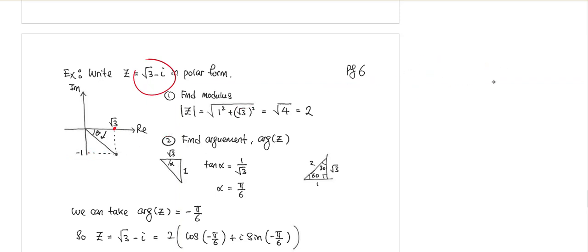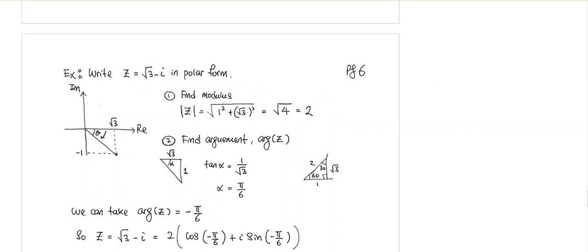Okay, no big deal. So what is the magnitude, the modulus? Well, Pythagoras' theorem tells us it's going to be the square root of 1 squared plus square root of 3 squared, because this distance here is 1 and this distance here is square root of 3. So it will be 4. Take the square root, it will be 2. So the modulus is 2.